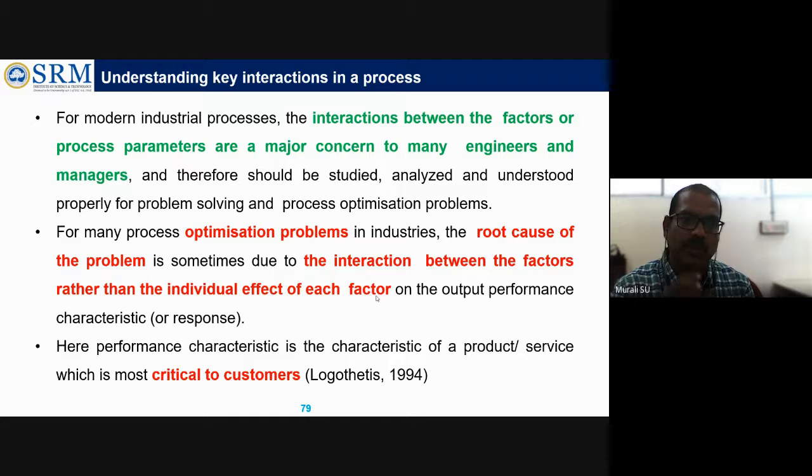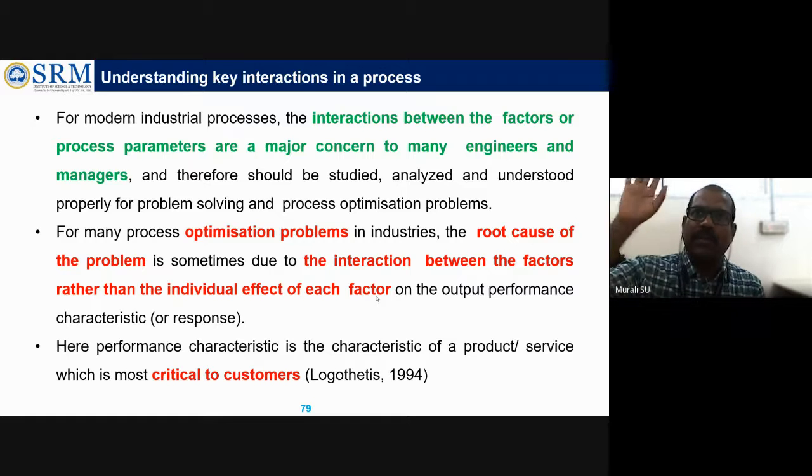What we have to do is, what are all the parameters or factors available? We have to record it all, analyze it using some proper design of experiment techniques or statistical tool, and see the main effect. Like the depth of cut, what is the performance? Feed rate, what is the performance? Or what kind of tool we are using, what is the performance? Whether we are using coolant or not, what is the performance?